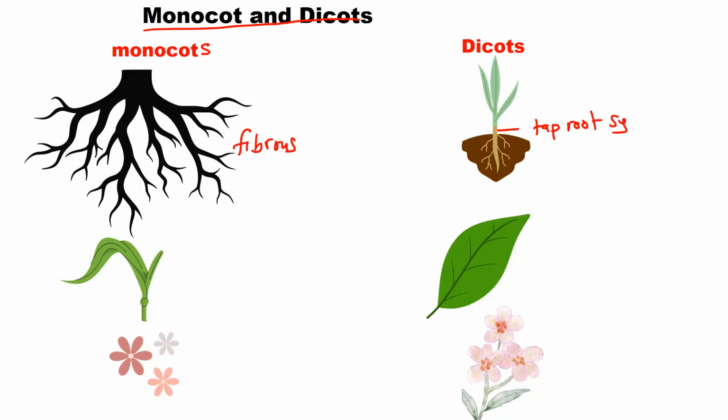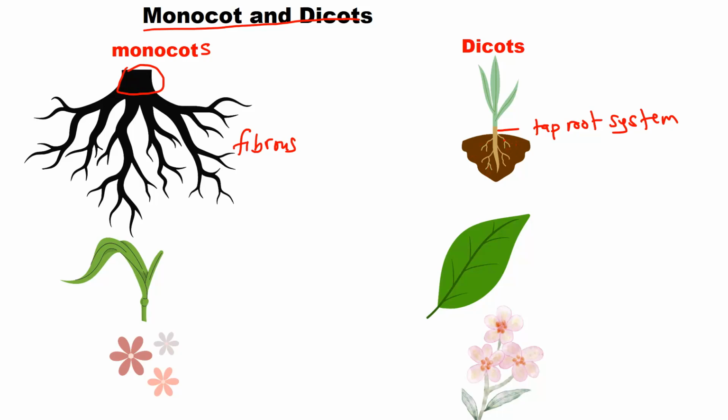Fibrous root system means there is no main root; the small roots emerge from the main trunk. But for taproot system, there's a main root going down, with small roots branching. That is what we call the taproot system. Then this is the fibrous.